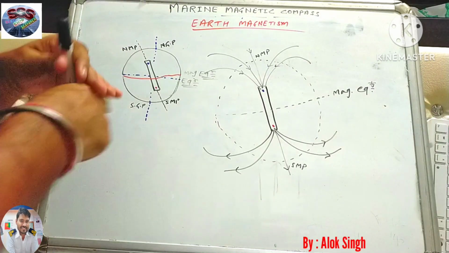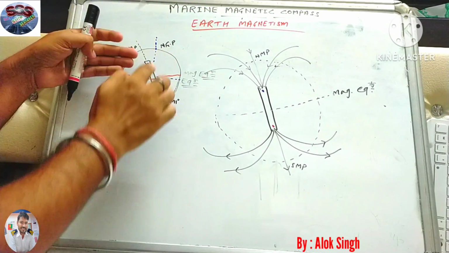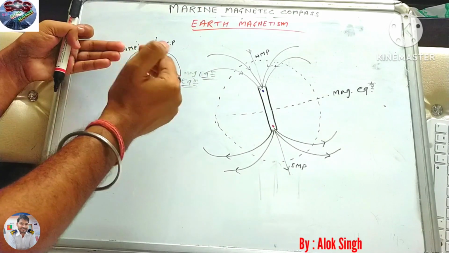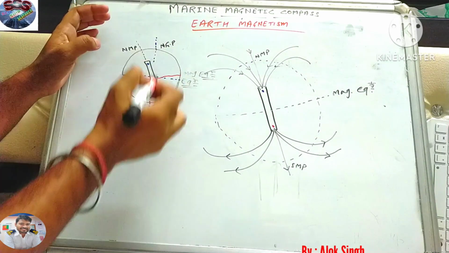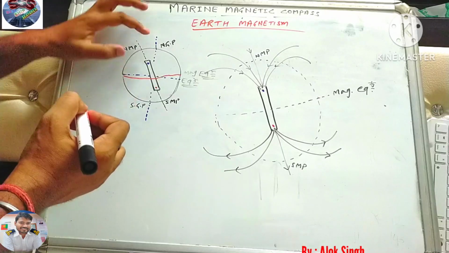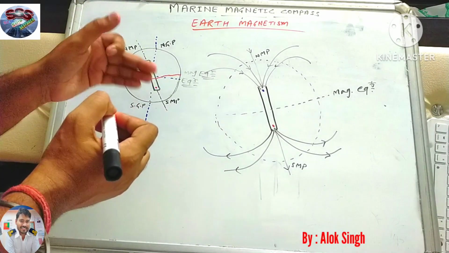What is the geographical pole? Earth is rotating about its axis, so assume that axis passes through the earth and cuts the earth's surface somewhere. Wherever it cuts the surface, that position is called the north geographical pole and south geographical pole.